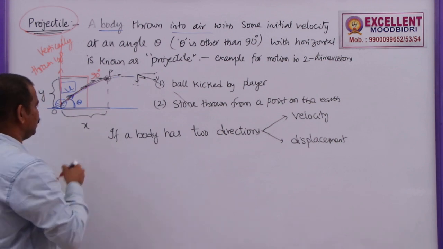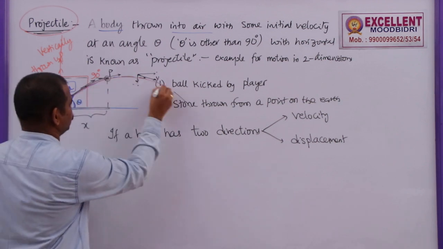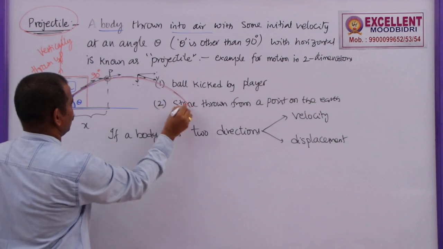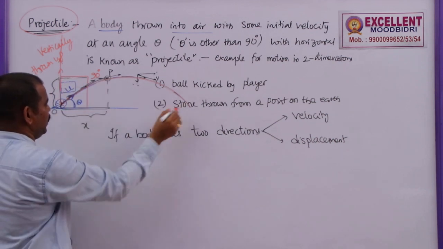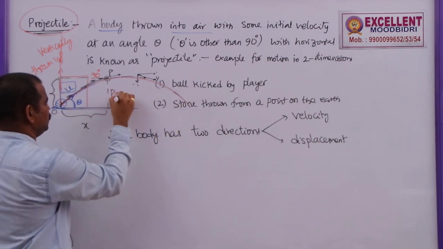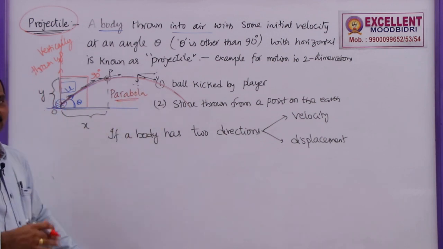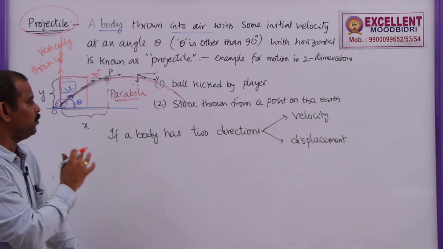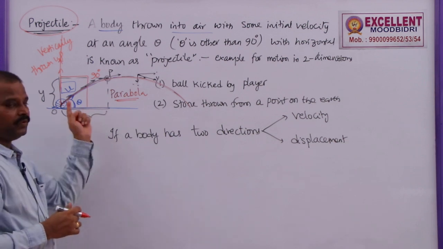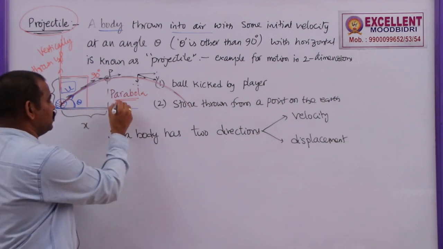So, how to prove the path of this one is not a straight line? Here it is clear that if you observe the path, it is moving along a curved path. So, this is a parabola. How to prove that the path of a projectile is a parabola? And 100% we can say that it is not a straight line. So, we will prove it now.